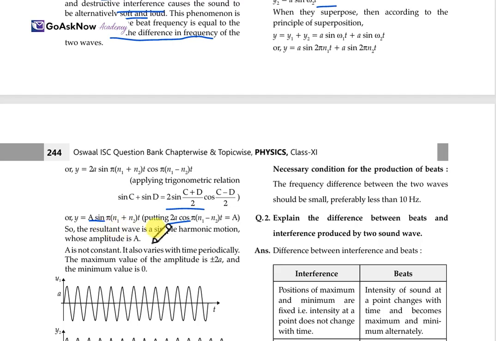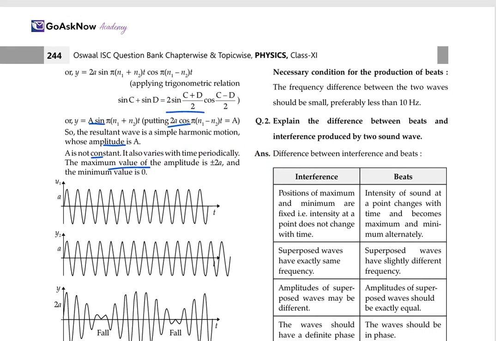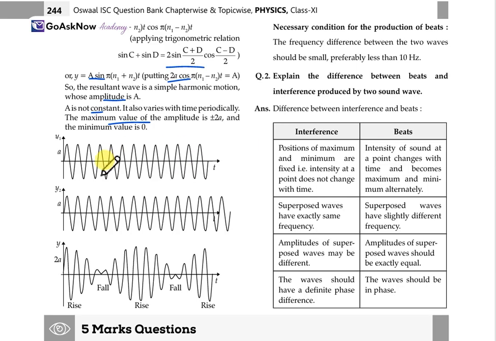So the resultant wave of simple harmonic motion, whose amplitude A, is not constant here. It varies with time periodically, and the maximum value of the amplitude is plus or minus 2a and the minimum is 0. So these graphs simply represent the conditions. For y1 it will go simple, and when it rises and falls according to the sound, it will be like this.